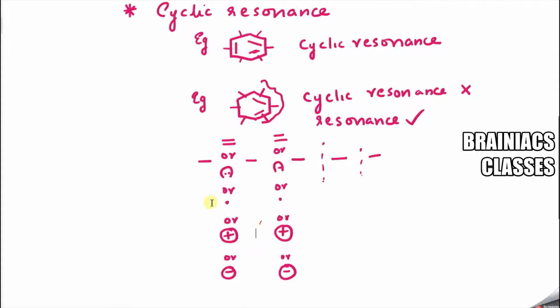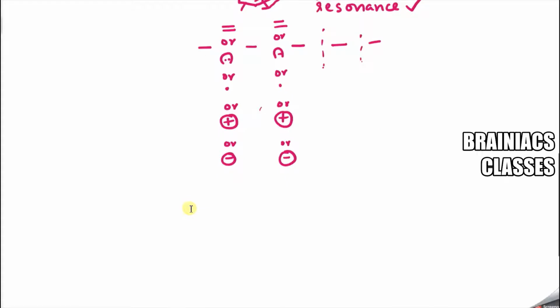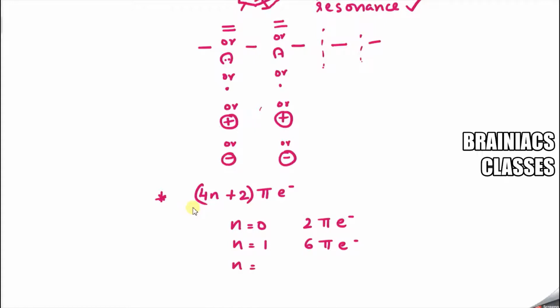I hope you understood. If you want to know in detail, please contact Brainiac's classes for detailed lectures. Now next comes the fourth condition, that is 4n plus 2 pi electrons. How to check this? Very simple. Put n equal to 0, then this becomes 2 pi electrons. Put n equal to 1, then this becomes 6 pi electrons. Put n equal to 2, then this becomes 10 pi electrons.